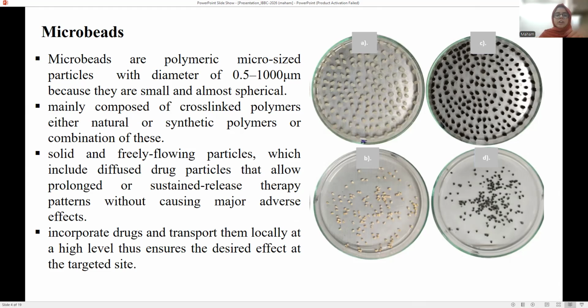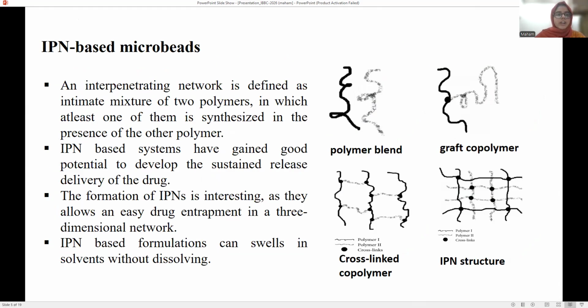These are solid and freely flowing particles that diffuse the drug itself and allow prolonged and sustained drug release. They transport the drug locally, thus ensuring the desired effect at the targeted site. What are the IPN-based microbeads? These are an intimate mixture of one or more polymers which is synthesized in the presence